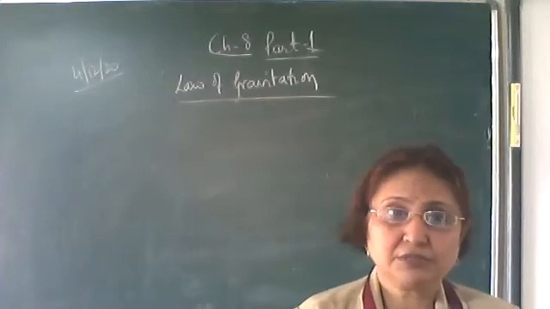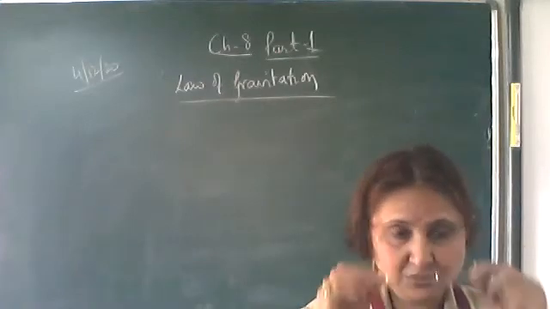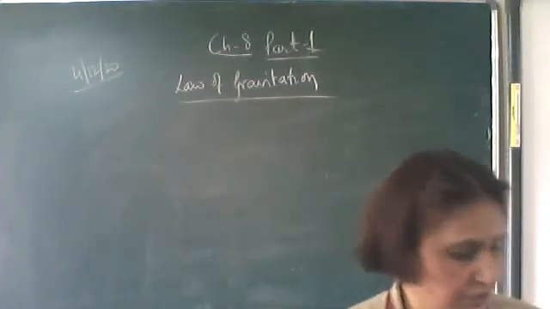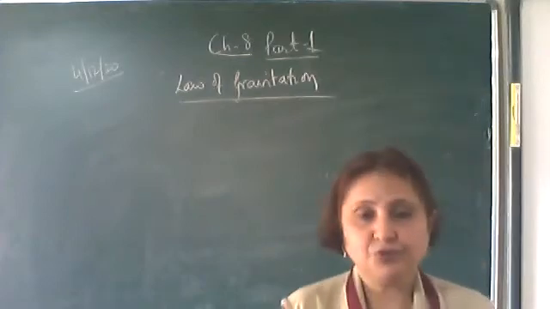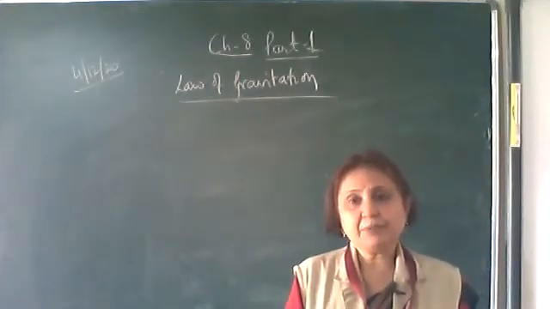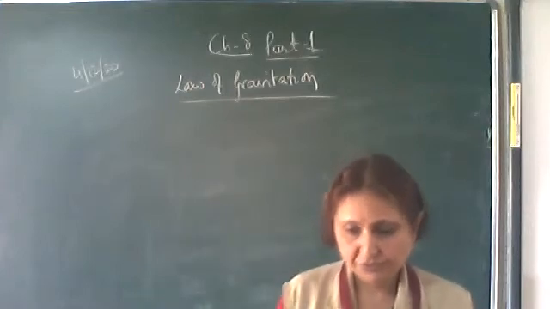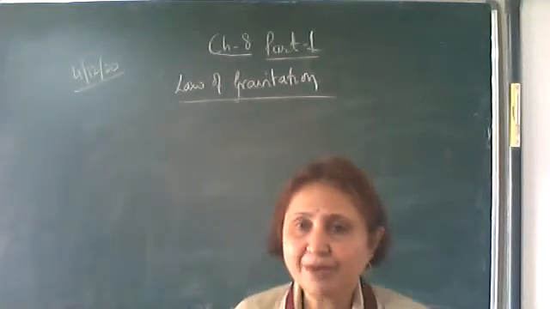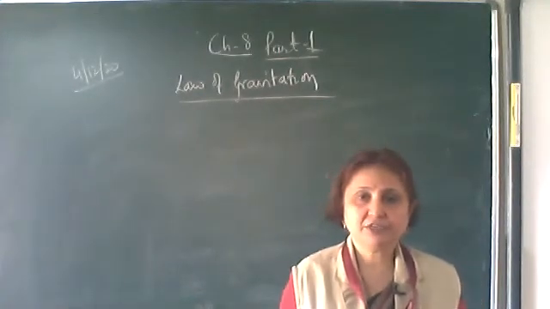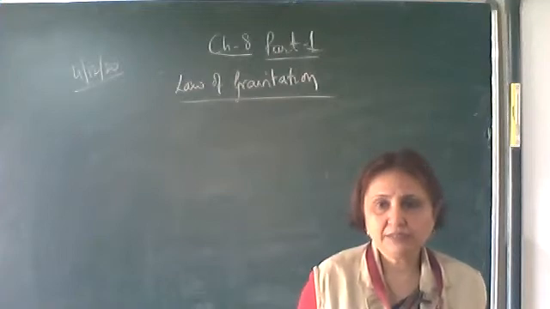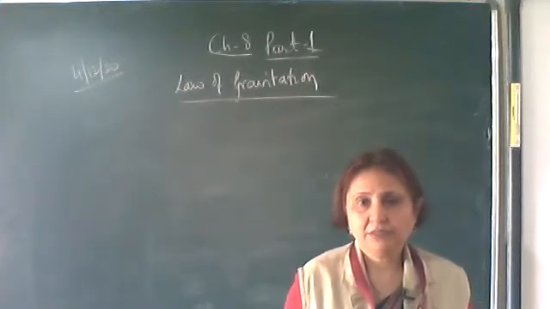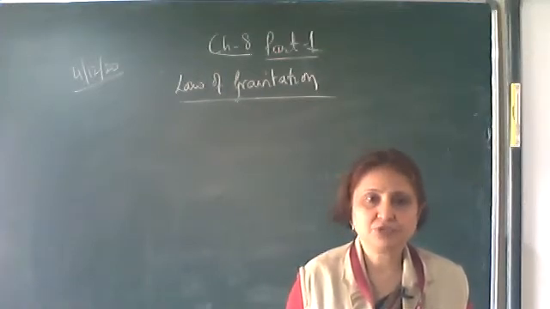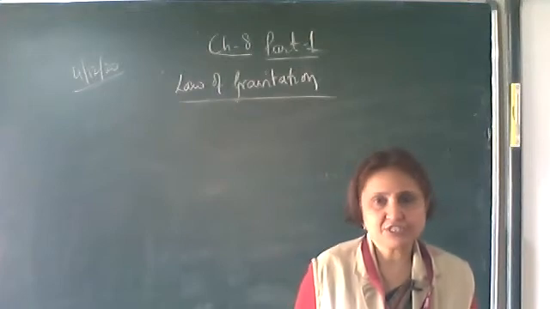Any two bodies in the universe attract each other with a force which is directly proportional to the product of masses and inversely proportional to the square of distance between them.